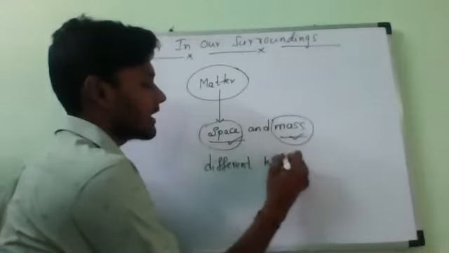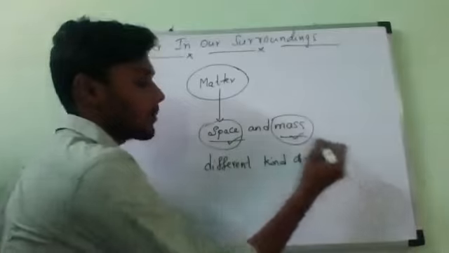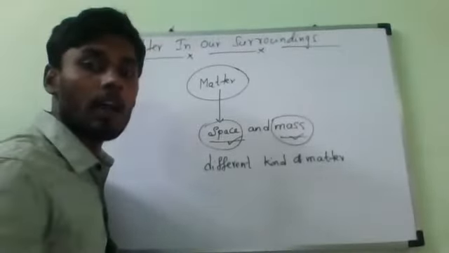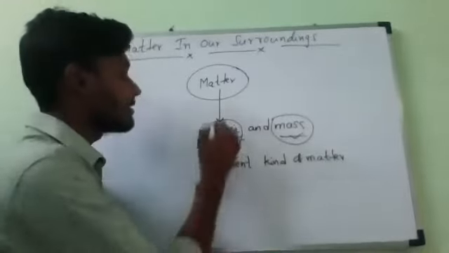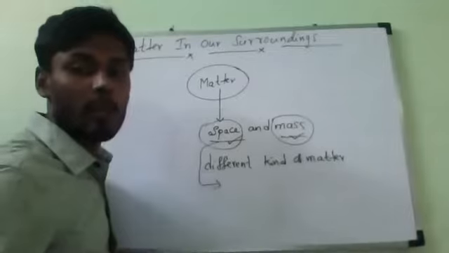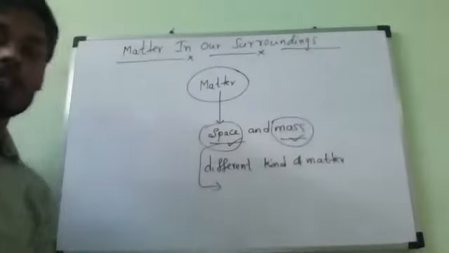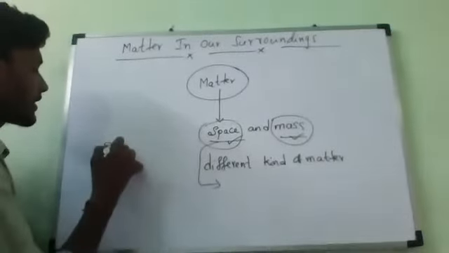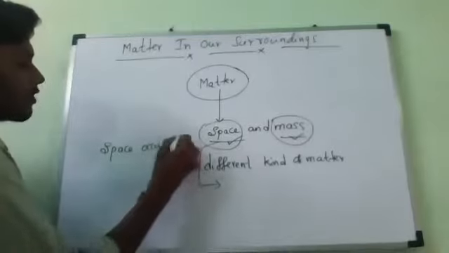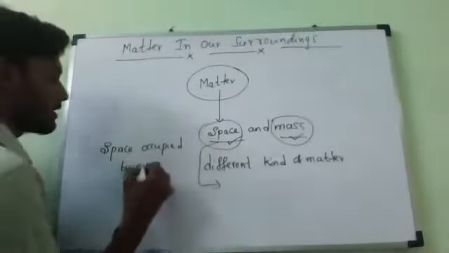They are all different kinds of matter because all of them occupy space. The space occupied by an object is called volume. We have studied this in physical quantities and measurement. The space occupied by an object is called what? That word starts with a V.